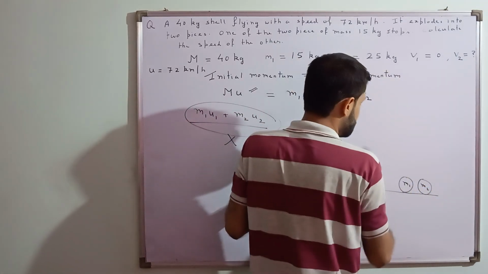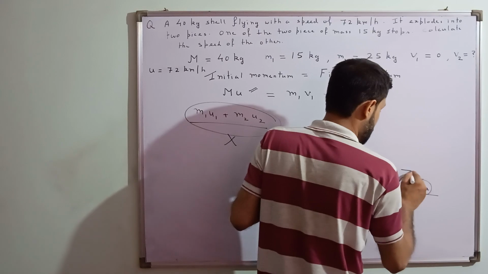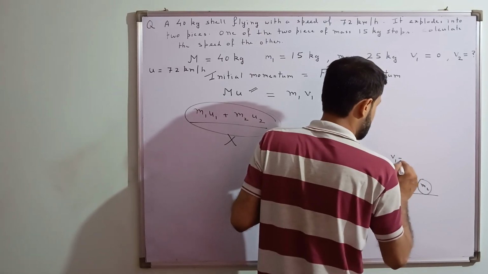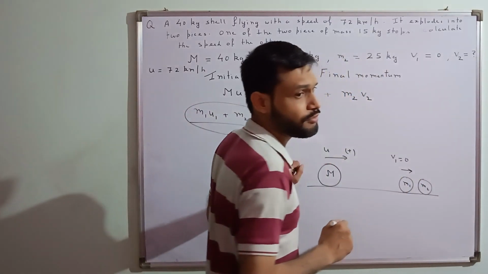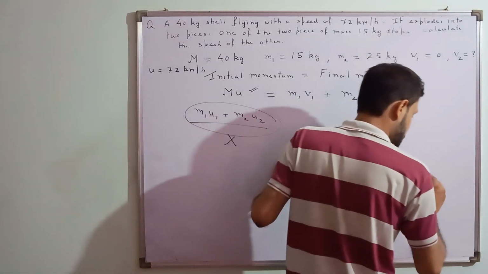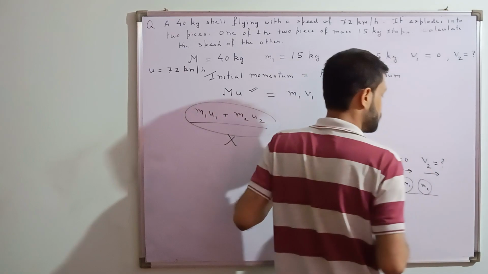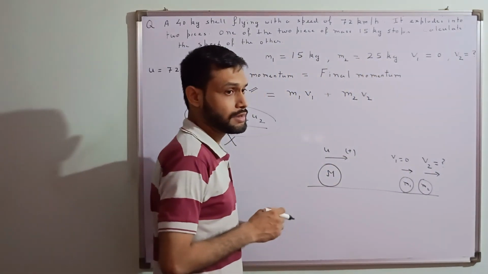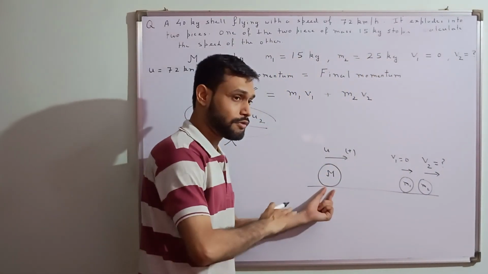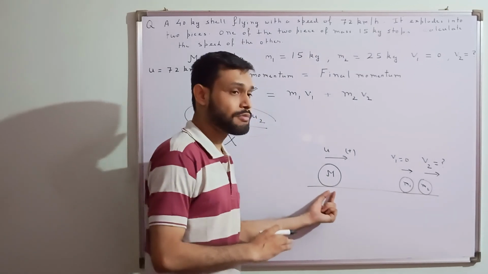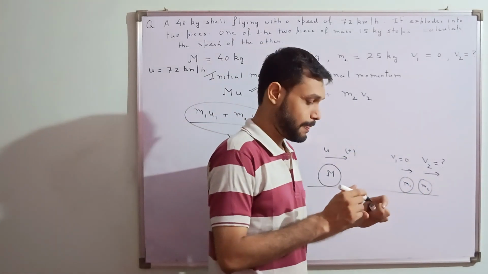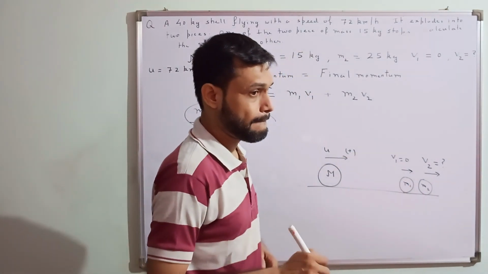They are saying m1 is 15 kg, and it comes to rest. It is not moving. They are asking with what velocity this m2 is going to move now. This is the initial momentum, and this is the final momentum. Are you getting this?